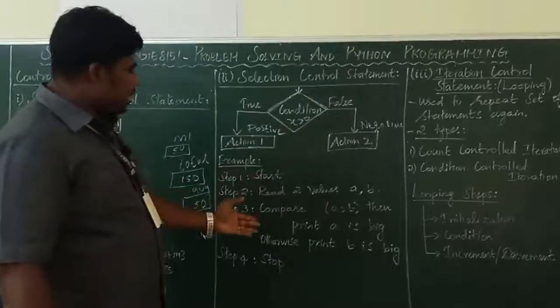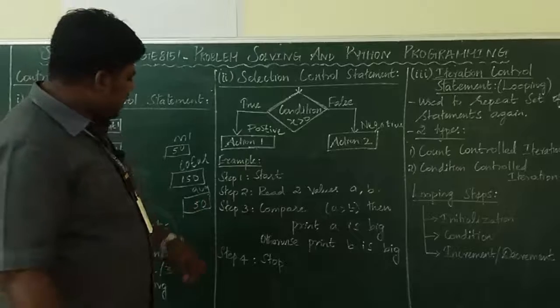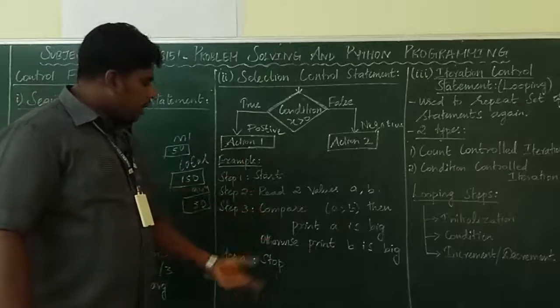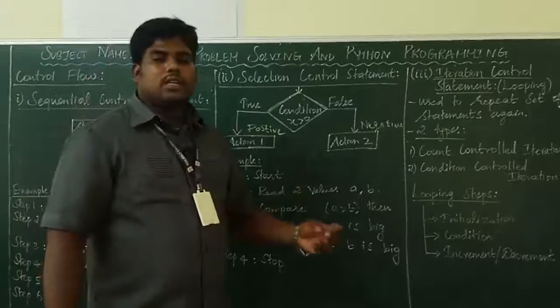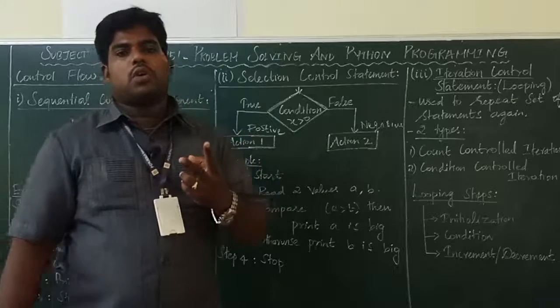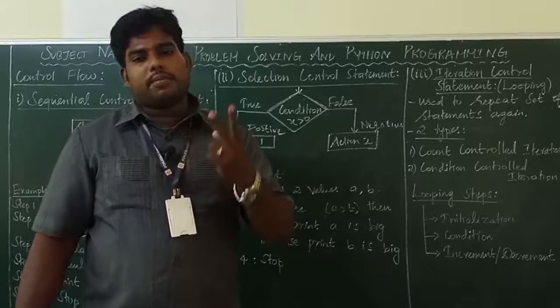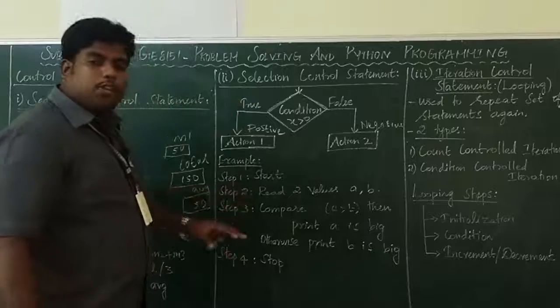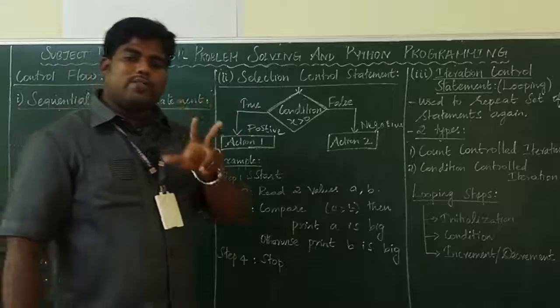See this example, so you will get a clear idea. Here the program is to check the greater among two numbers. You want to find which number is greater between two numbers. So how many inputs are required? Two inputs. So how many variables are required?